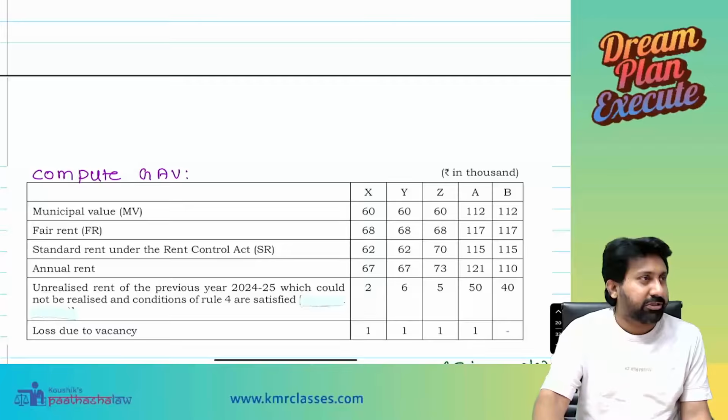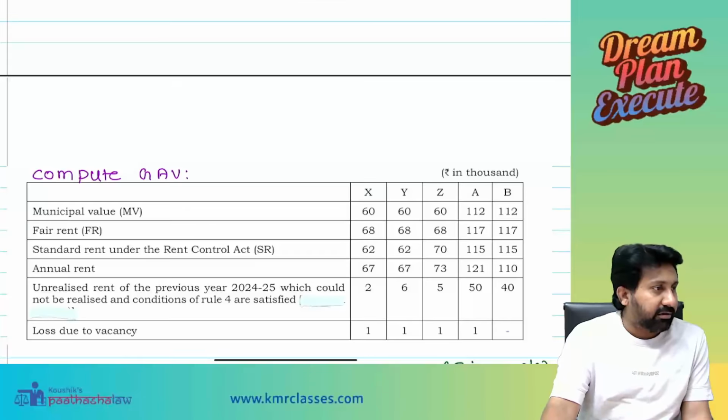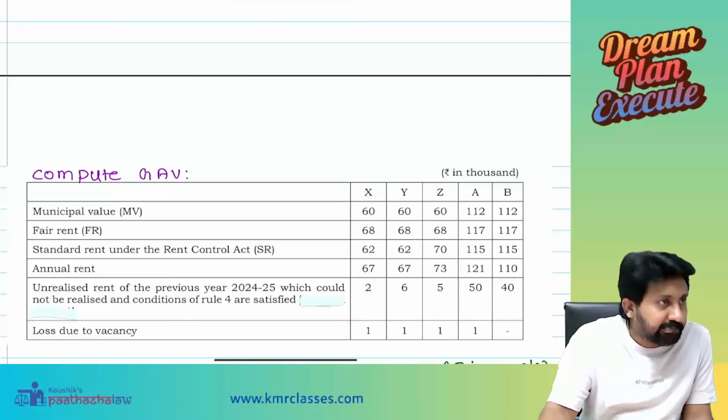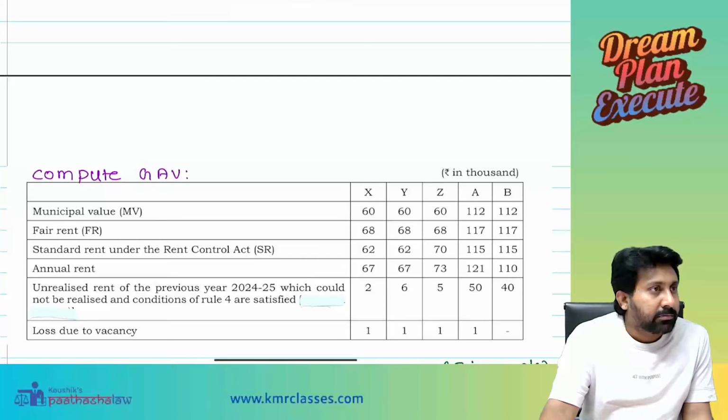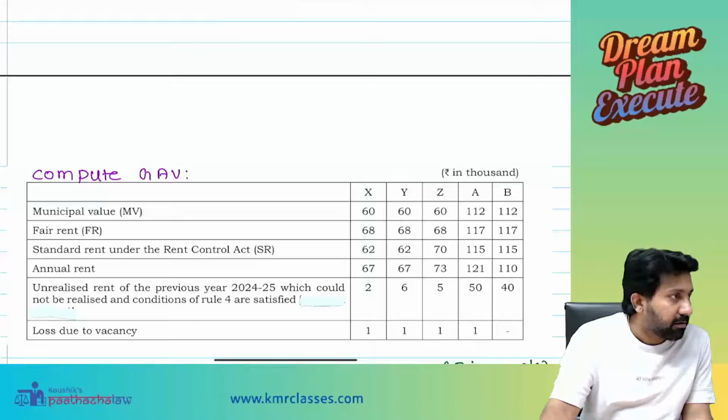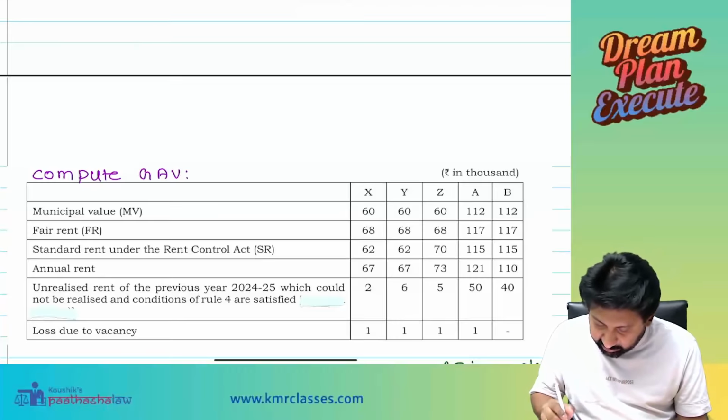Now, 2 questions I will ask here. Then we will do direct questions. Archana B, are you available? Yes, sir. Answer Z.